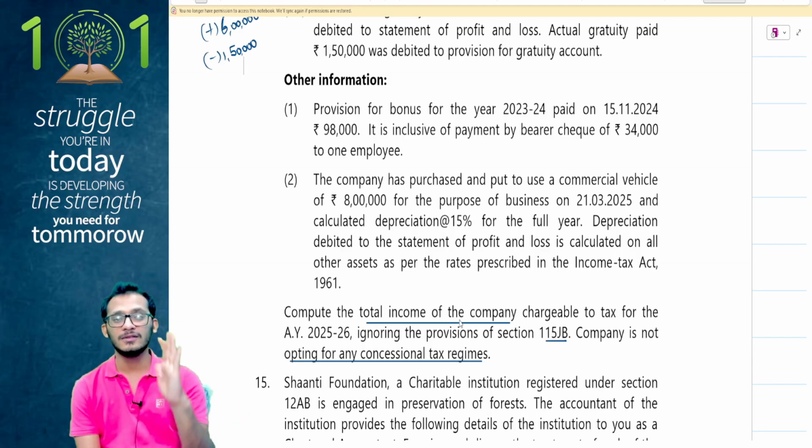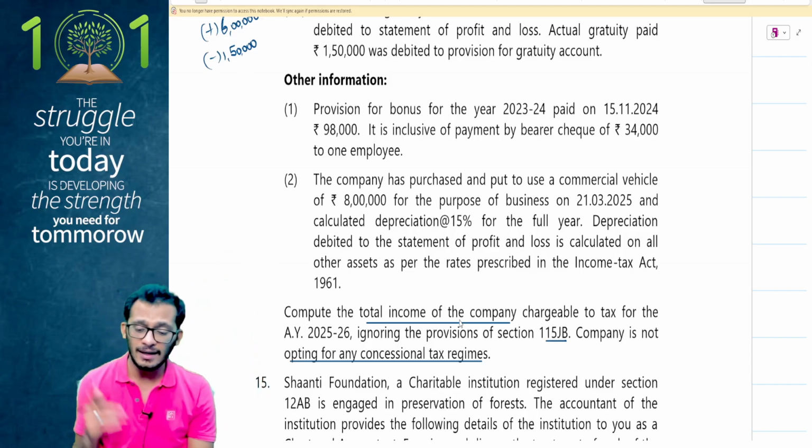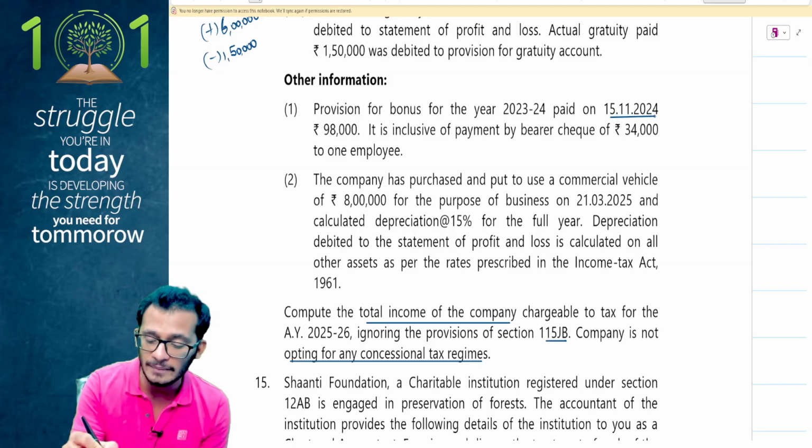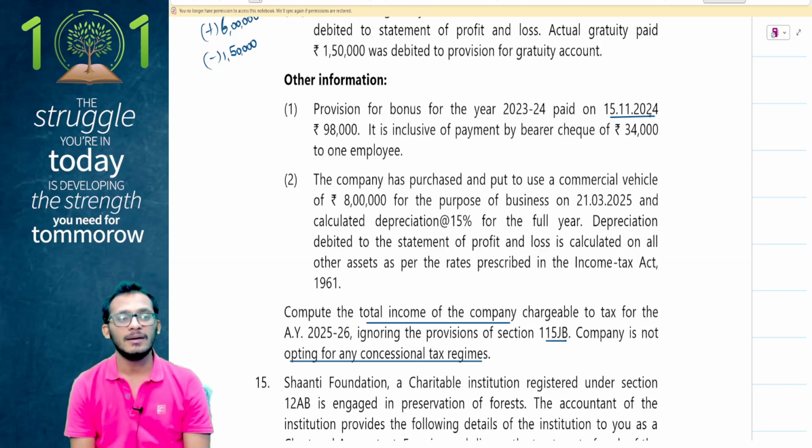People, when it comes to bonus, last year you would not have claimed it as a deduction because of 43B implications. Since the payment was only made in November of the current year, when you have made the payment, you can claim it as a deduction.